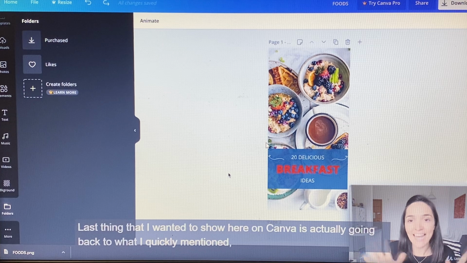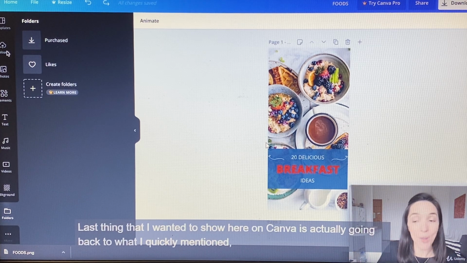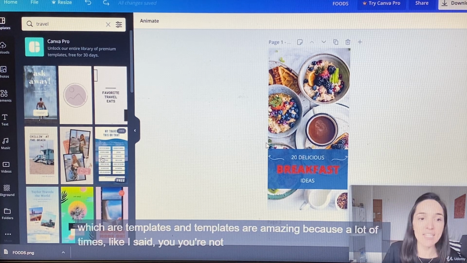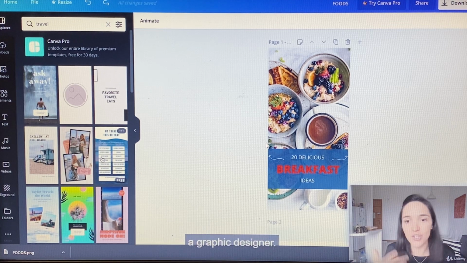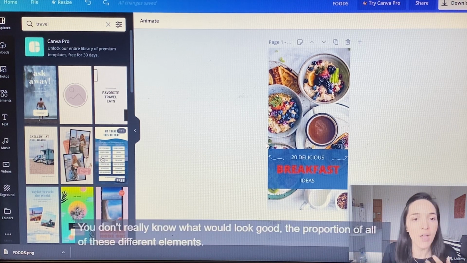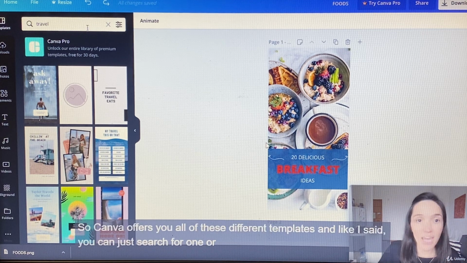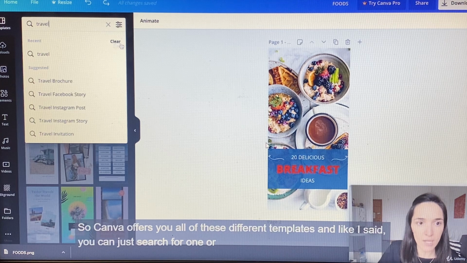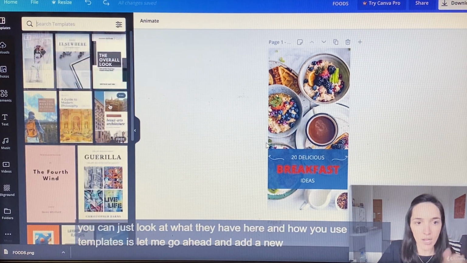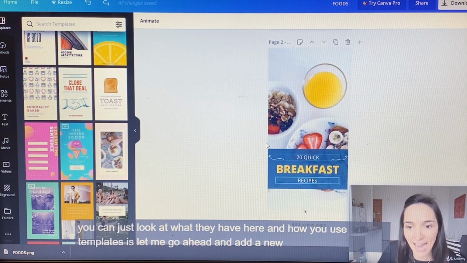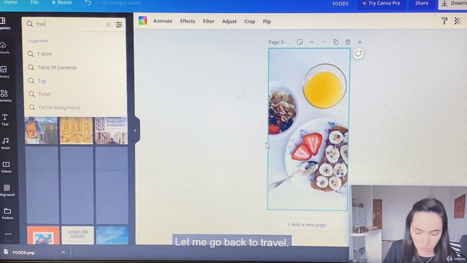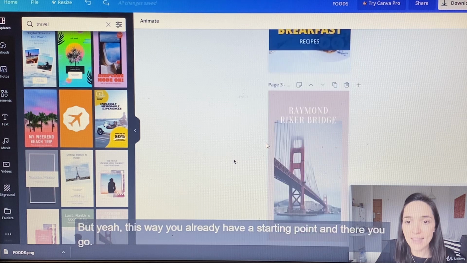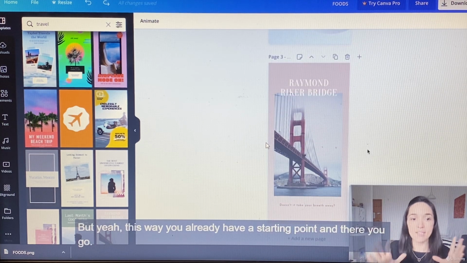The last thing that I wanted to show here on Canva is actually going back to what I quickly mentioned, which are templates. And templates are amazing because a lot of times, like I said, you're not a graphic designer. You don't really know what would look good, the proportion of all of these different elements. So Canva offers you all of these different templates. And like I said, you can just search for one, or you can just look at what they have here. And how you use templates is, let me go ahead and add a new page here. Let me go back to travel. You can just click, and Canva will automatically populate it. But yeah, this way you already have a starting point.